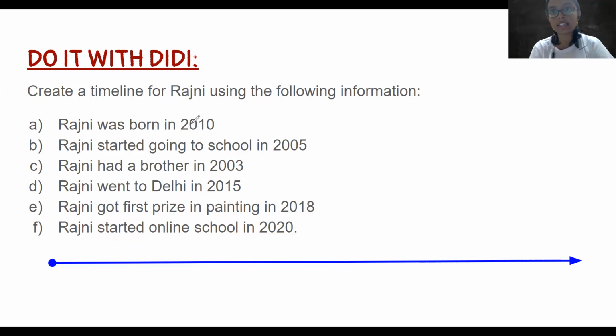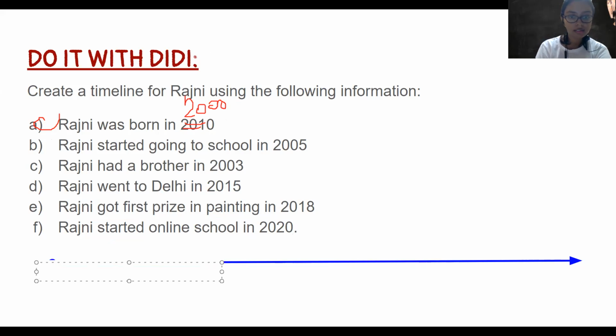And let's now create a timeline for Rajni. So सबसे पहले तो वो पैदा हुई थी. उससे पहले तो कुछ हो नहीं सकता. And this is not 2010. This is 2000. Okay. Sorry again for the mistake. So सबसे पहले I'm going to write here 2000.